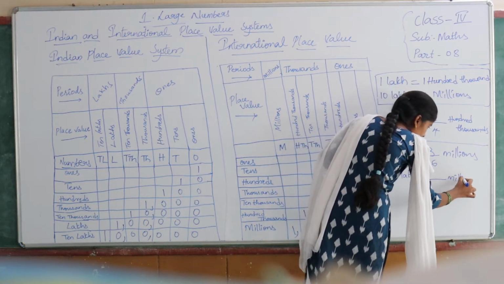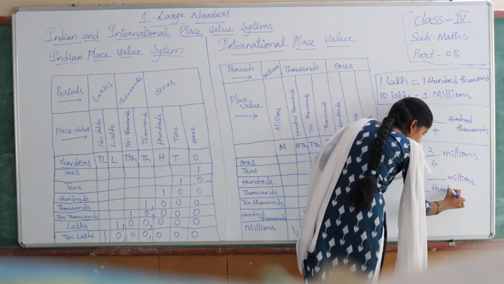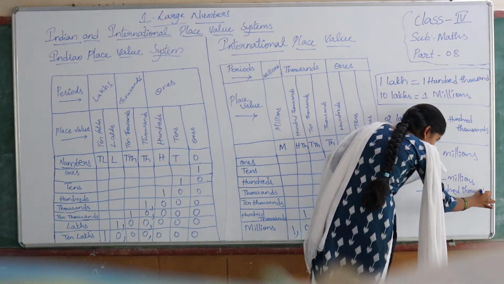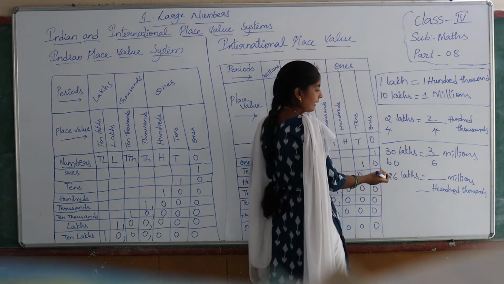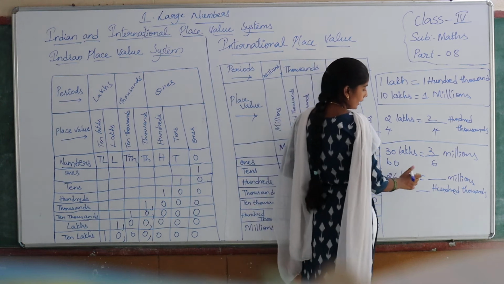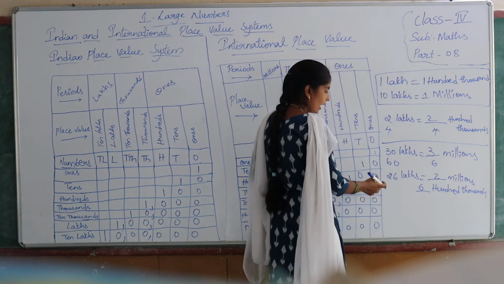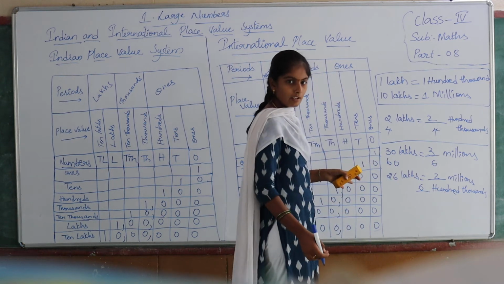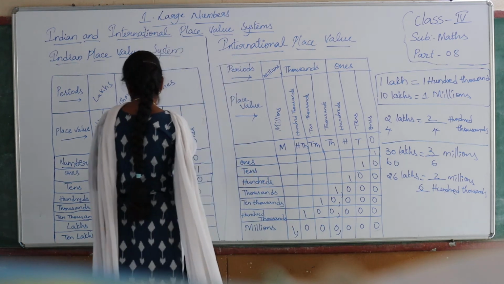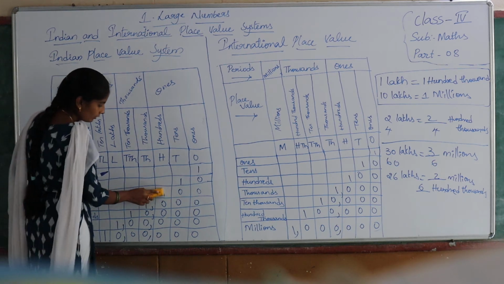Suppose they ask you an odd number like this: 26 lakhs is equal to dash millions dash 100,000s. Then how will you write? We know that 20 lakhs is equal to 2 million, but here again it is 26 lakhs. So here 2 millions 600,000. So you have to split it and write. Understood children?